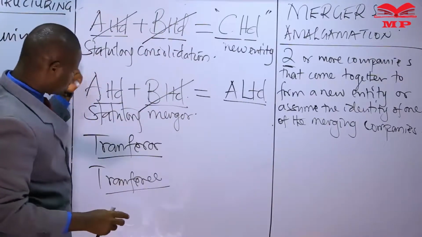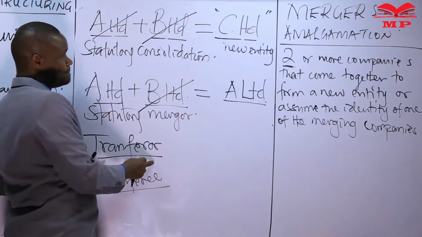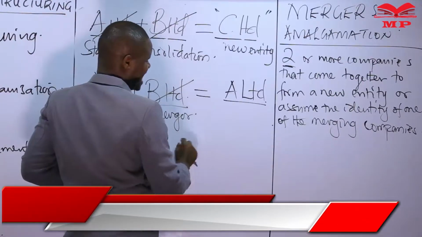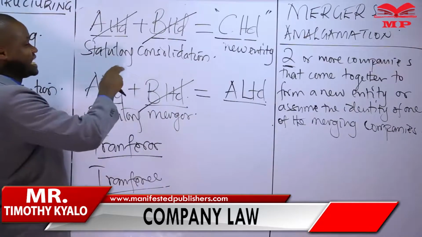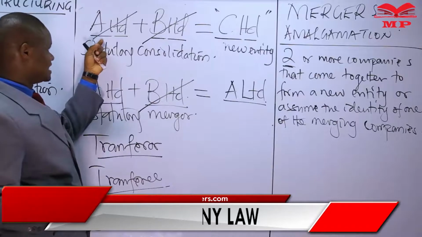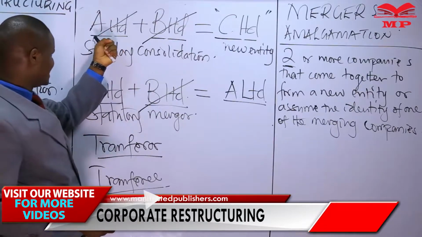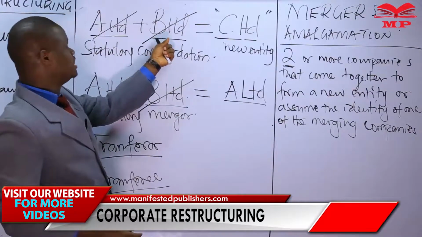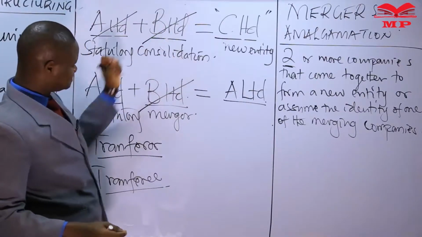So in this statutory consolidation, the transferor A Limited and transferor B Limited will be transferring their assets to C Limited, the transferee, and retaining those funds that are just necessary to pay off their creditors. That is, A Limited retains the assets that are necessary to pay the creditors of A Limited. B Limited retains the assets that are necessary to pay the creditors of B Limited.